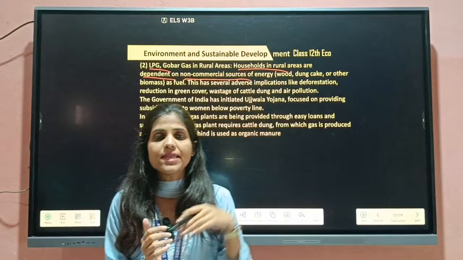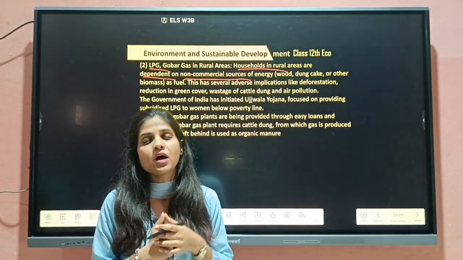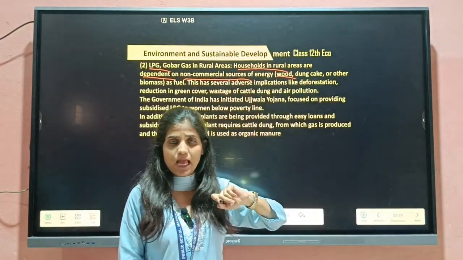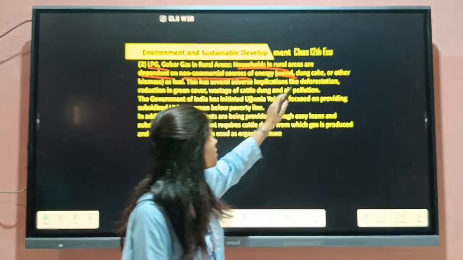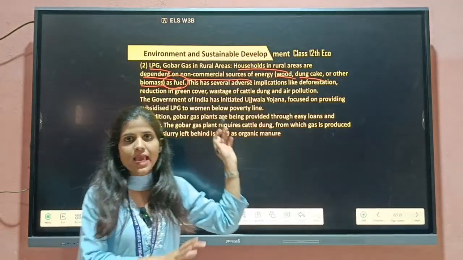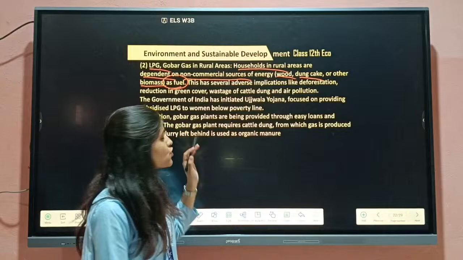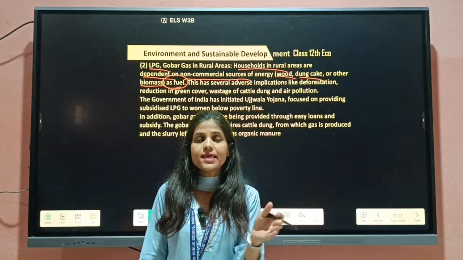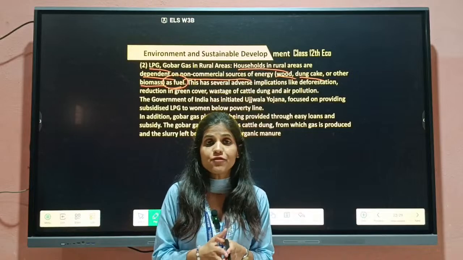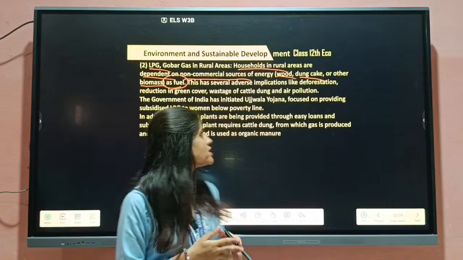They do not have so much money, so they can easily get the benefit of wood, लकड़ी उन्हें easily मिल जाएगी, या गोबर, cow dung, that is dung cake or other biomass, and these are used as fuel. क्योंकि उन लोगों के पास इतना पैसा नहीं है, they are considered in the BPL, below poverty line, which means those people who can't fulfill their essential goods, basic needs, that is food, water, clothes and shelter.